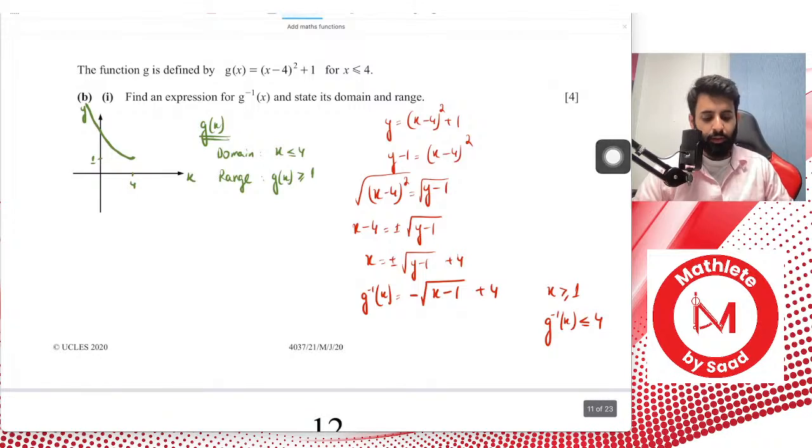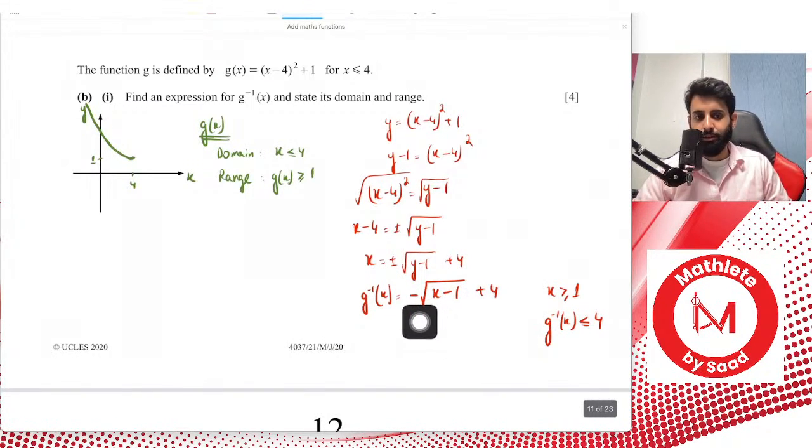I would recommend to just follow this approach right here: how do you make sure that the range of this function remains lesser than or equal to 4? You do that by making sure that you have a minus sign over here.